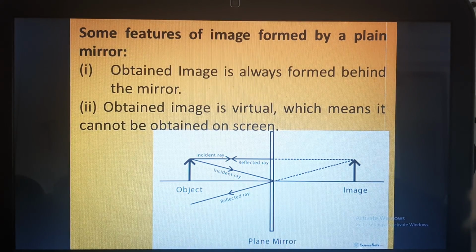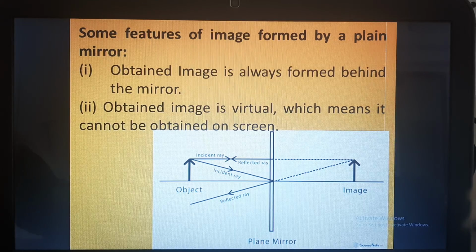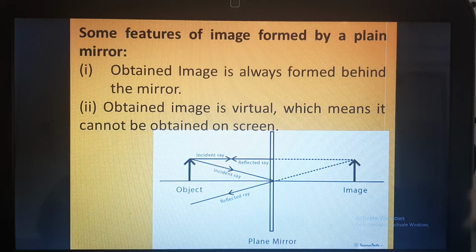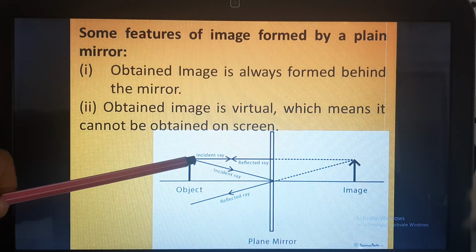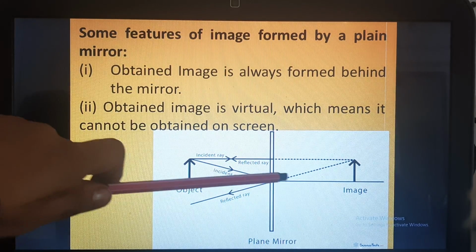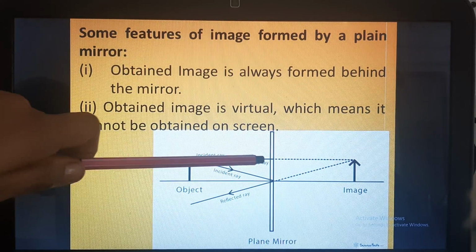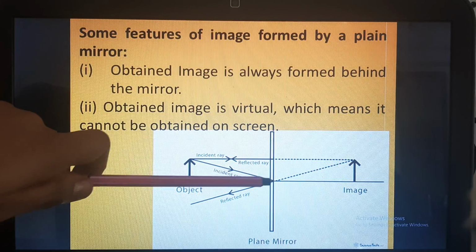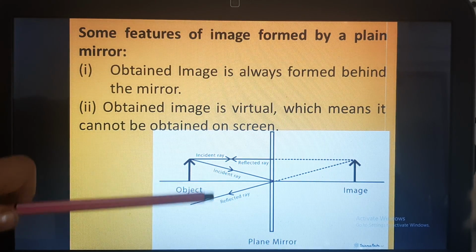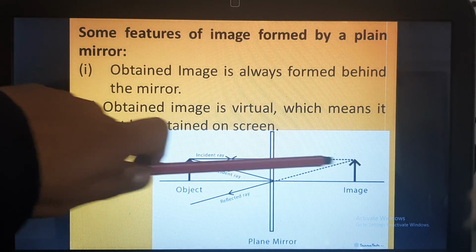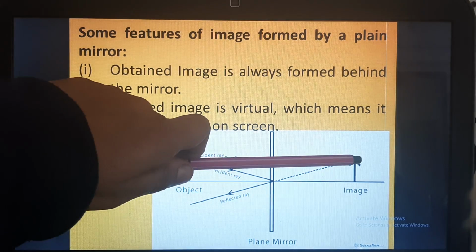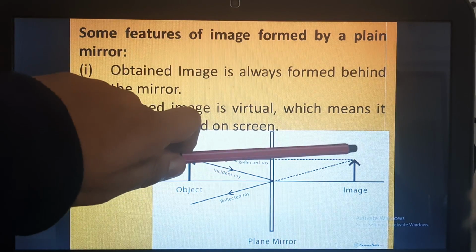So here this diagram will depict how the image is formed in the plane mirror. This is the object, incident ray, reflected ray, incident ray and reflected ray. Here you can see this reflected ray and this reflected ray are diverging, so they are not going to meet in this plane. So what we'll do, we'll extend these reflected rays, and the point where they meet is the point where the image will be formed.